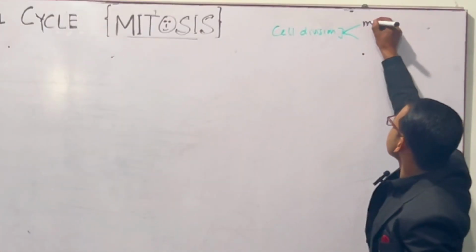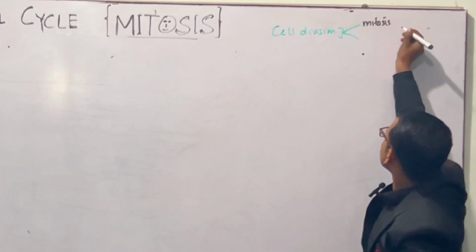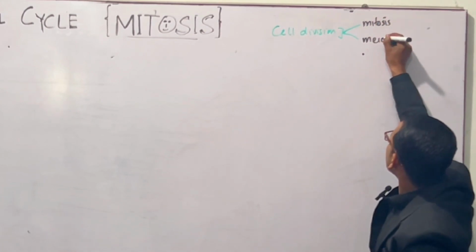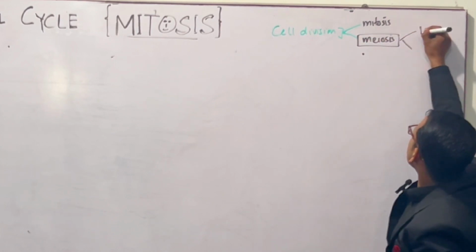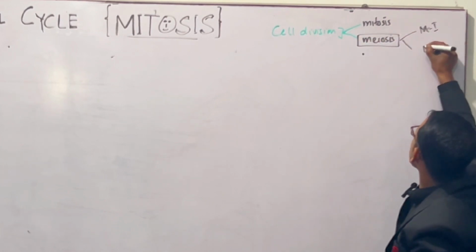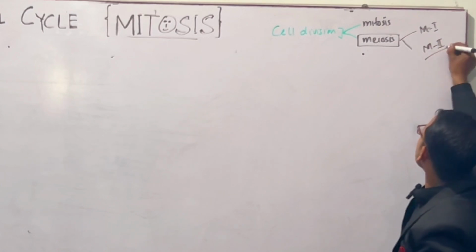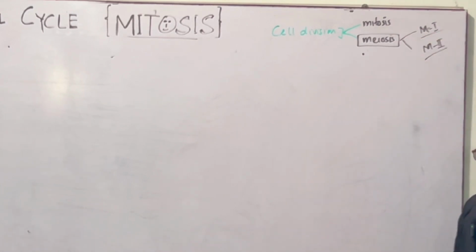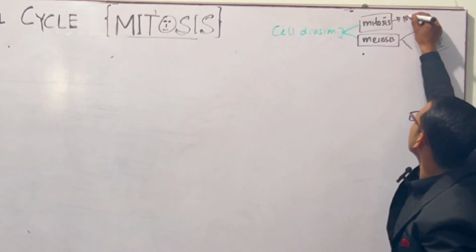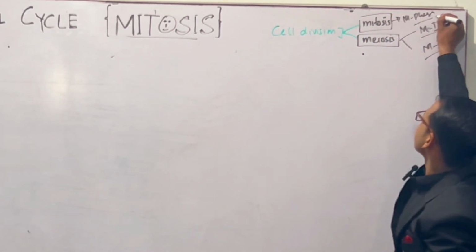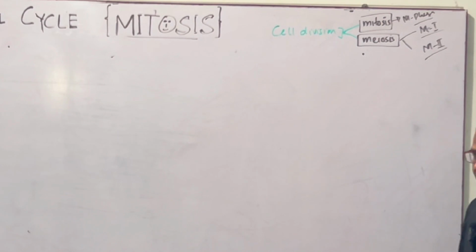One is mitosis and the second one is meiosis. We will discuss meiosis in detail, that it is composed of meiosis 1 and meiosis 2, M1 phase and M2 phase, and mitosis is just one phase which is called M phase, right after interphase.